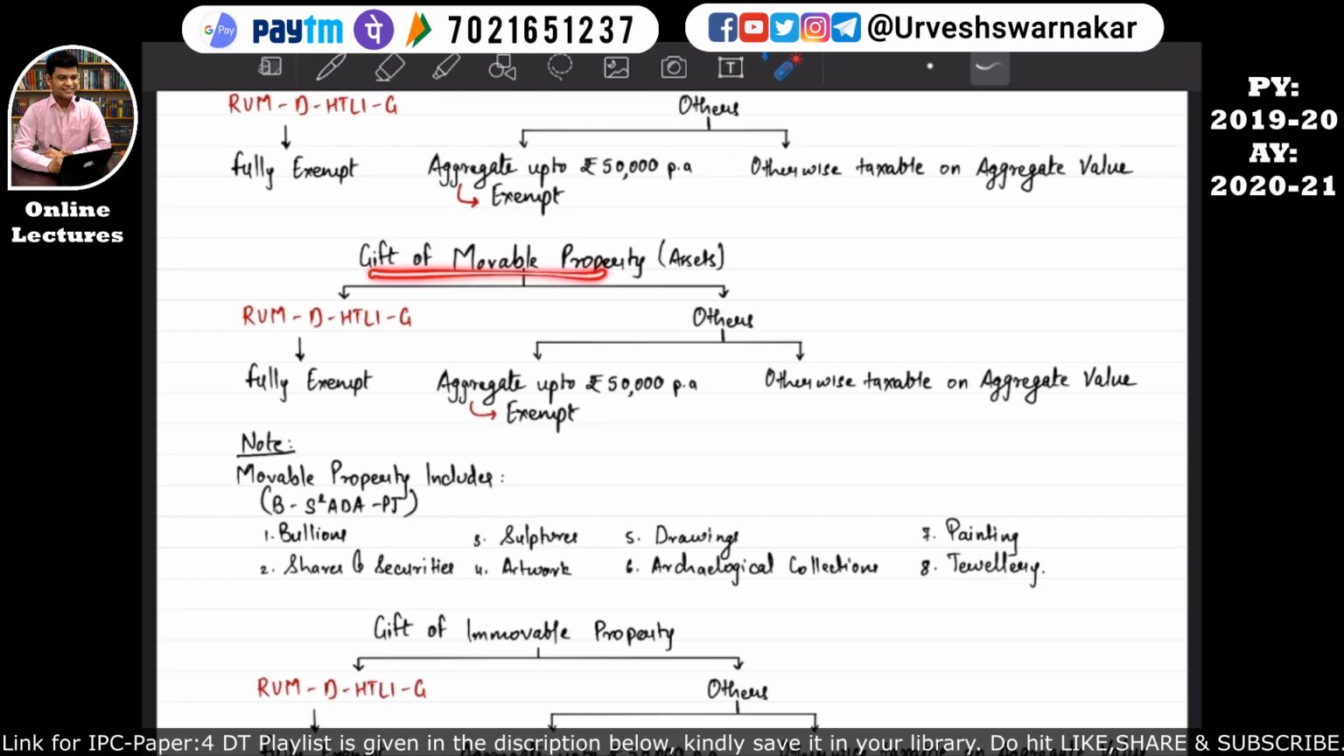If this gift of movable property is received from relatives, it is fully exempt. But if the gift of movable property is received from other than relatives, then aggregate up to rupees 50,000 per annum is fully exempt, but otherwise taxable on aggregate basis. I hope this is quite clear.